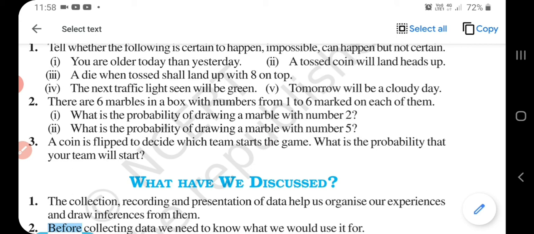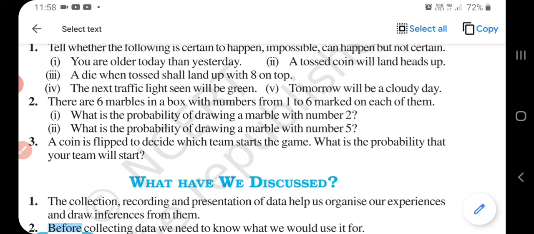There are 6 marbles in a box with numbers from 1 to 6 marked on each of them. What is the probability of drawing a marble with number 2? The total number is 6, and the probability of drawing 2 is 1 by 6.